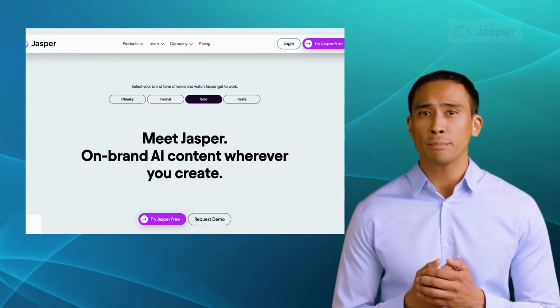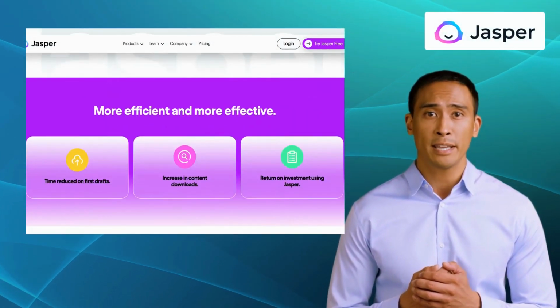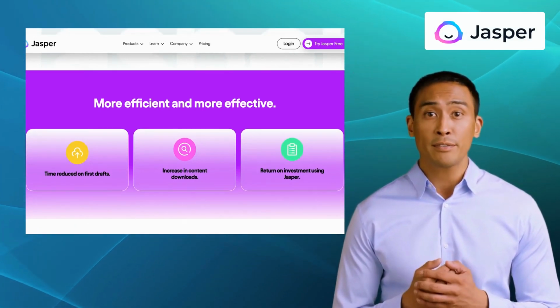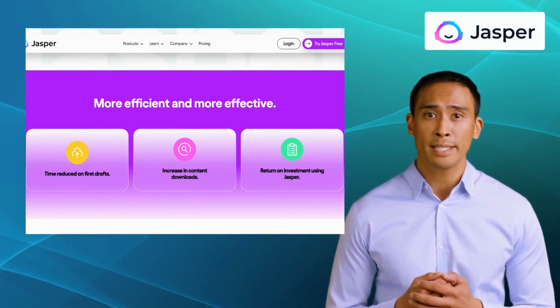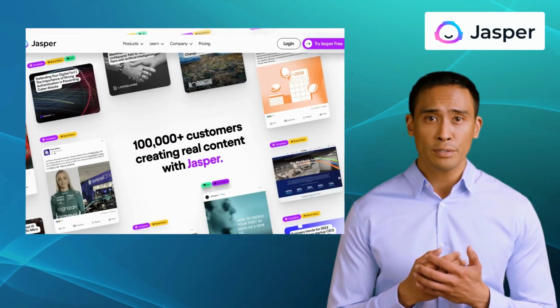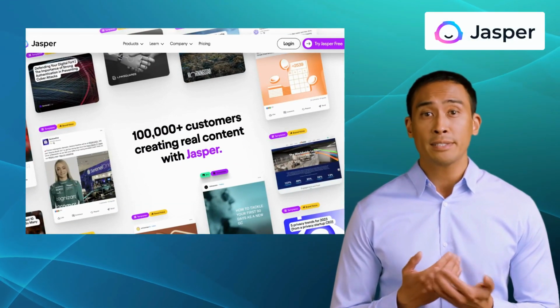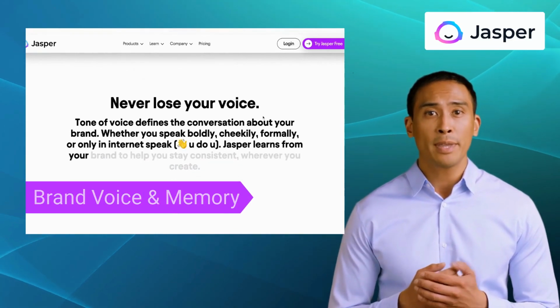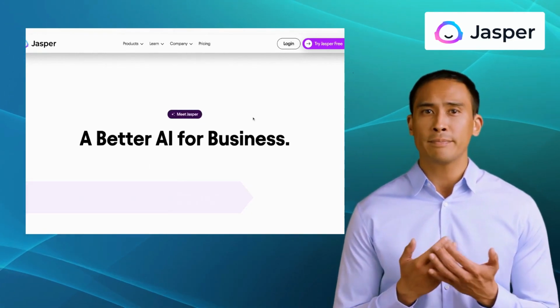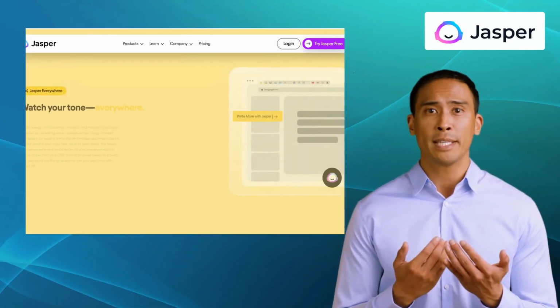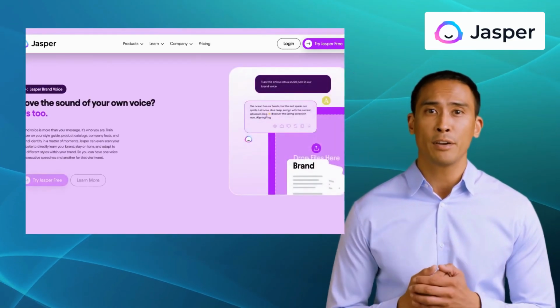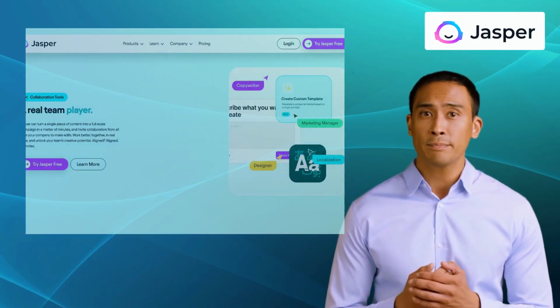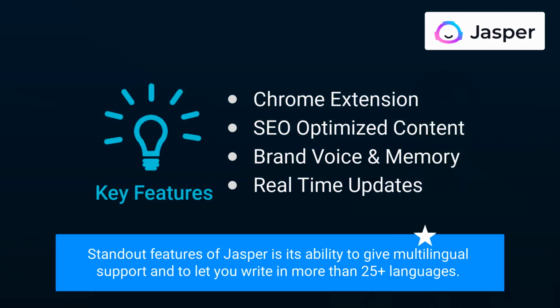Next up, we have Jasper AI. Jasper is an innovative AI writing platform whose advanced language model can understand context and generate coherent and natural-sounding text. It offers features like Chrome extension, SEO-optimized content, brand voice and memory, and real-time updates. Jasper is designed to assist you in crafting immersive narratives, interactive storytelling, and even dynamic dialogue. One of the standout features of Jasper is its ability to give multilingual support and to let you write in more than 25+ languages.